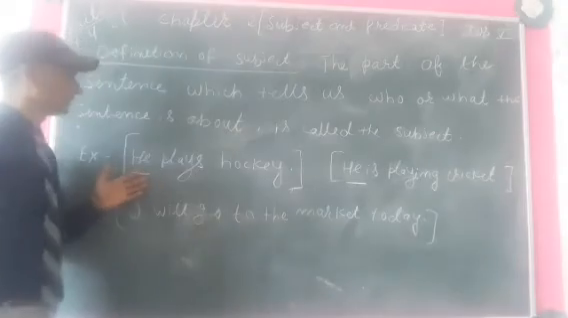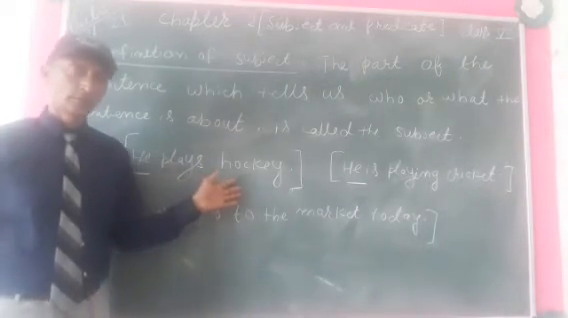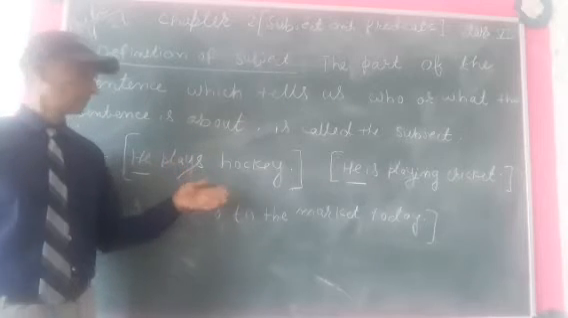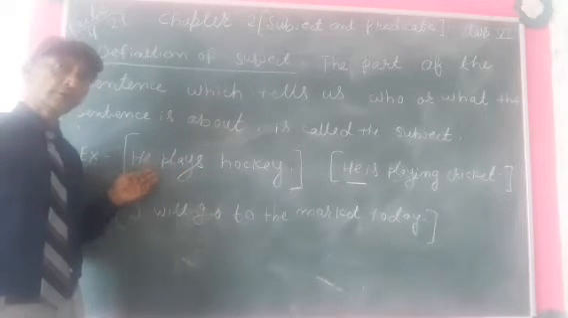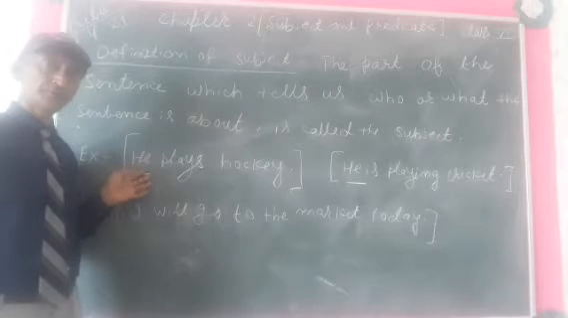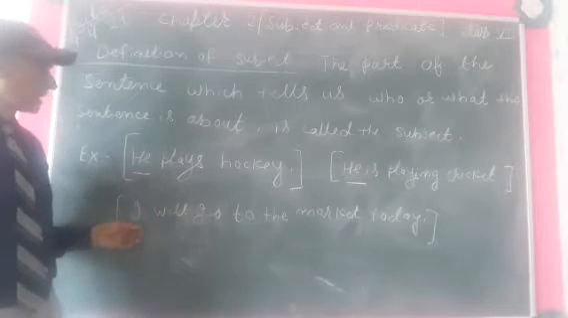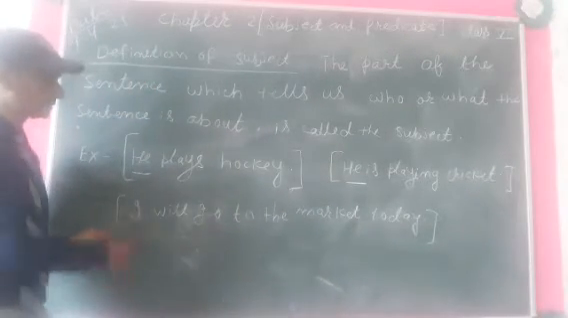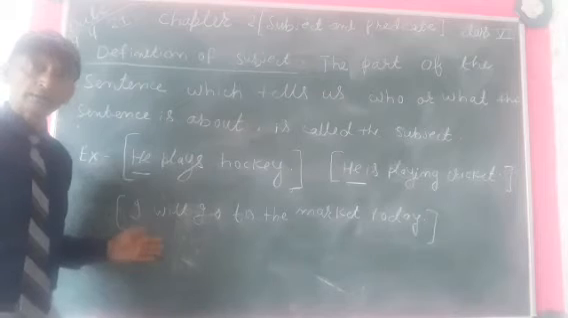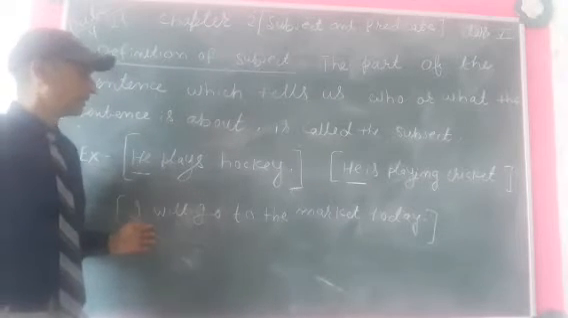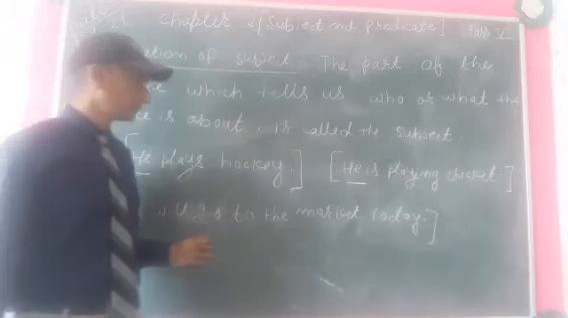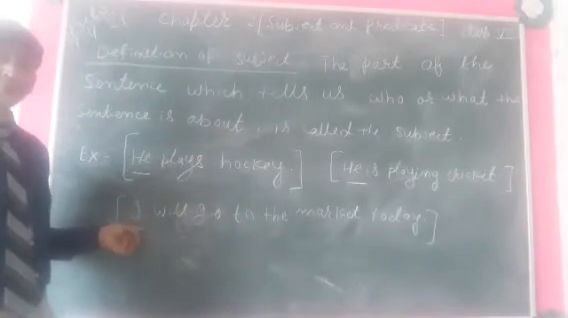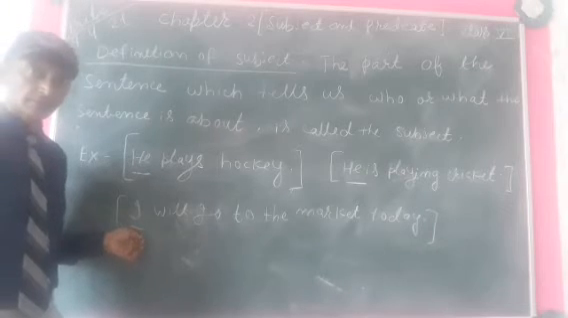Now second, he plays hockey. Hockey is being played, and who plays hockey? He. We are talking about he in this sentence. He is the subject of the sentence. I will go to the market today. I will be the subject because we are talking about I in the sentence. I is going to the market. So I is doing something. I will be a subject.